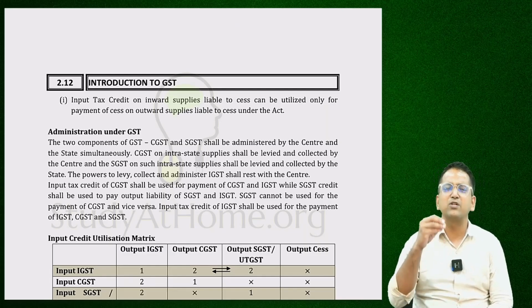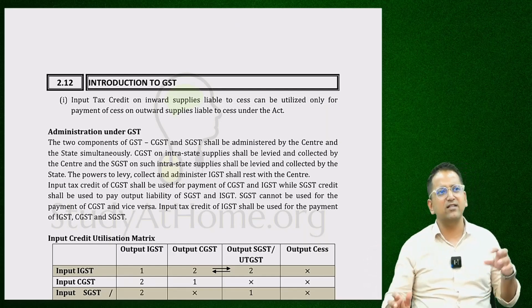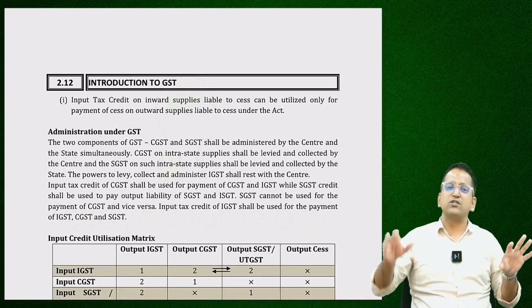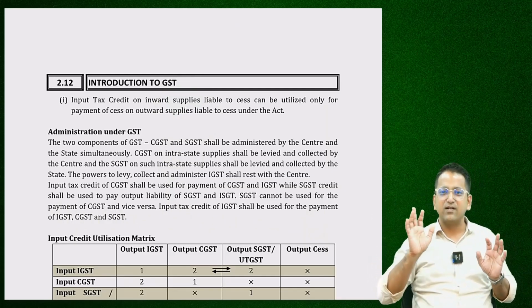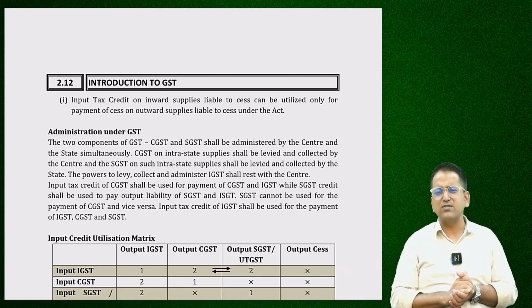Okay? It means that the GST compensation cess that you collected on sales, what can you deduct from it? The GST compensation cess you paid on purchase. You will deduct GST compensation cess from GST compensation cess. Right guys? This was all about GST compensation cess. I think this was the small law that I presented to you completely. I hope this is clear. We will end today's class here.